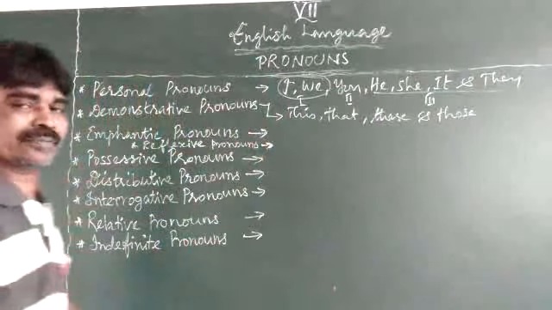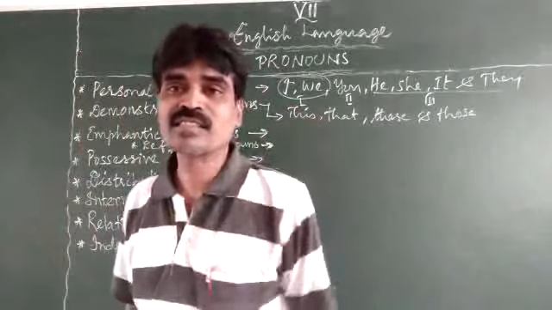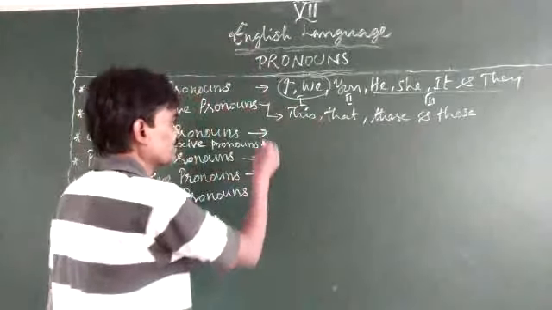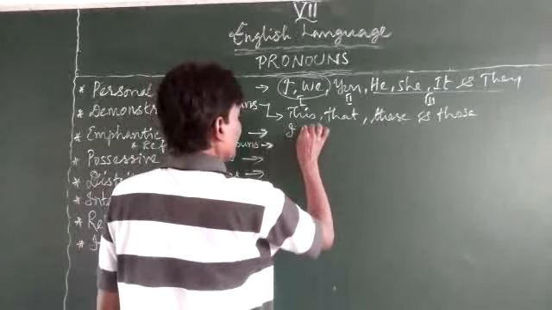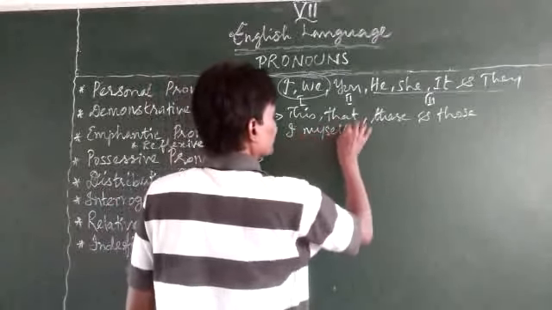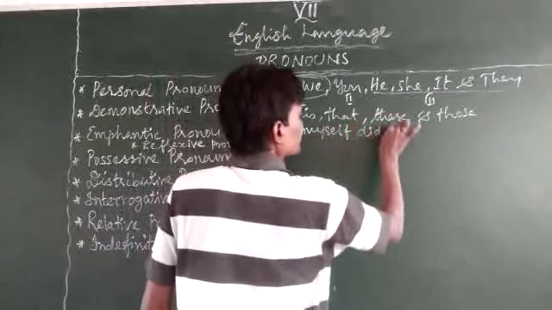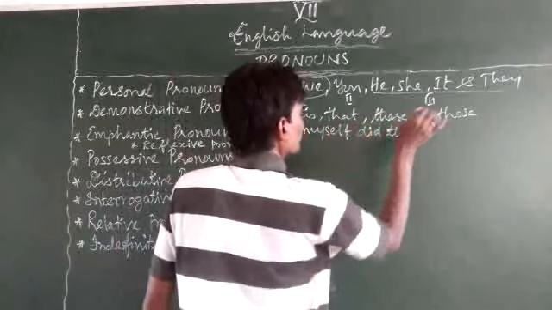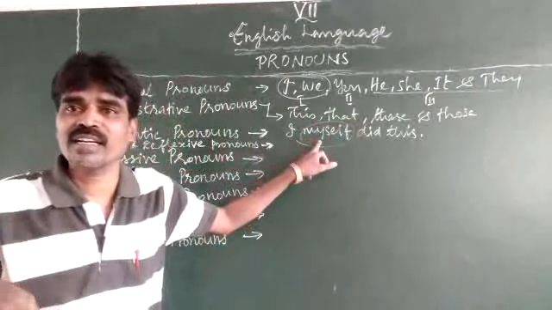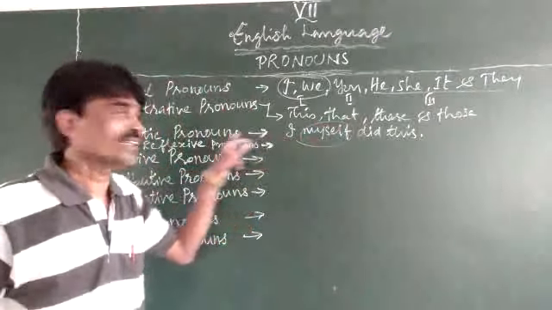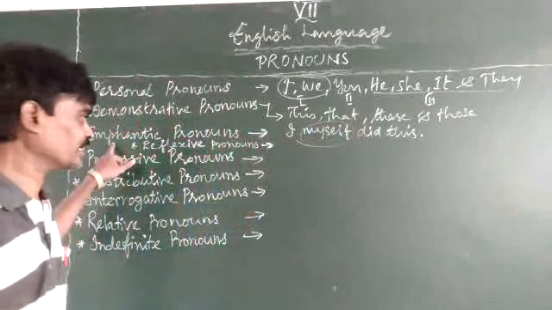And emphatic. In order to give an emphasis, we are giving that. For example, I myself did this. See, no one helped me, but I myself have done it. So that's why it is called the emphatic or emphasizing.